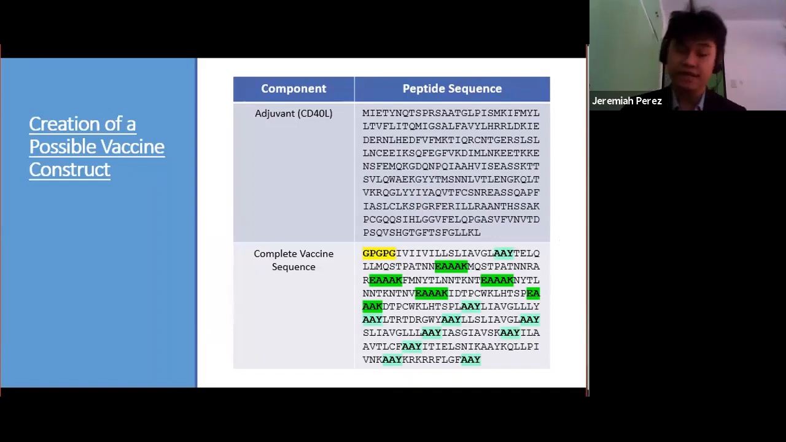For the linkers, I used GPGPG for adjuvant and HTL links, AYAC for LBL to LBL and HTL to LBL links, and AAY for CTL to CTL and LBL to CTL links.